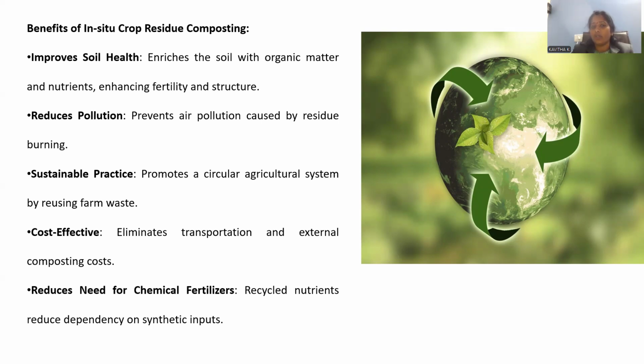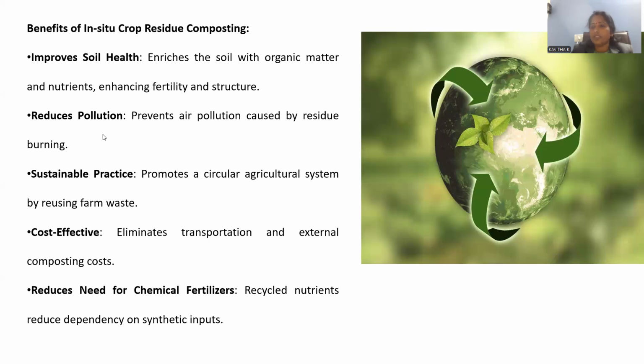Obviously, whatever crop is sown will grow in a very healthy manner and show its output. That means after harvesting, whatever we get is of high quality. That is the relation between the organic matter of the soil and the quality of the crop yield, right? The nutrient content is also elevated, enhancing the fertility and the structure of that soil as well.